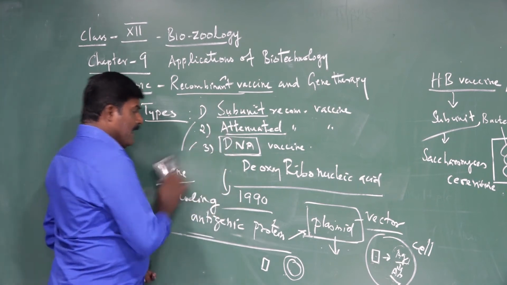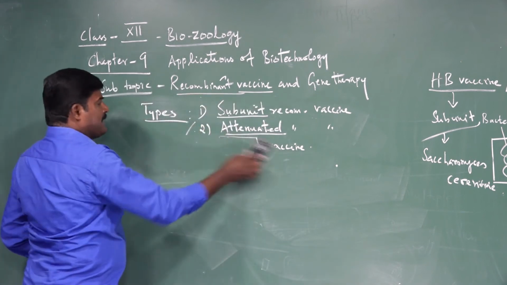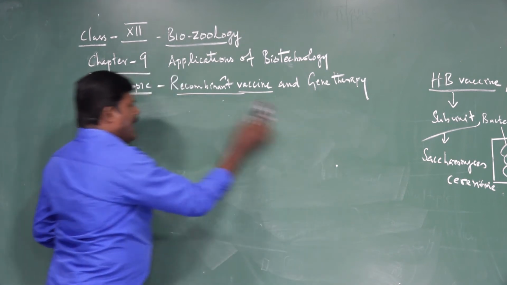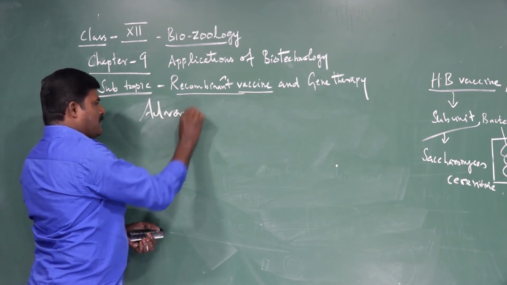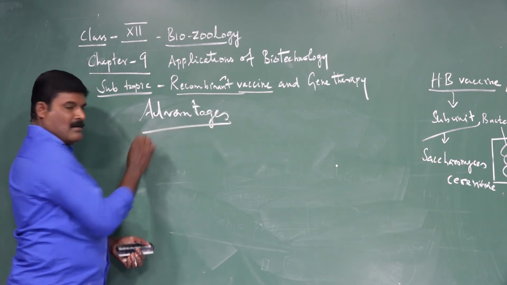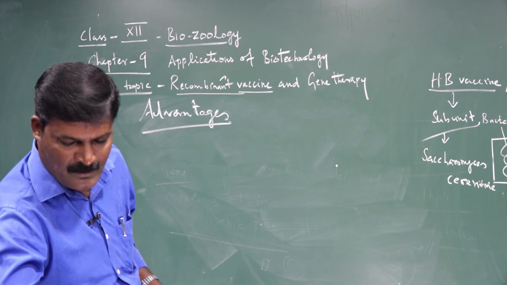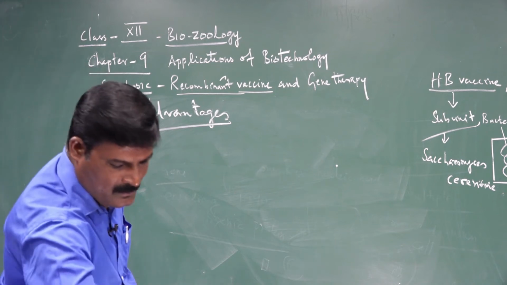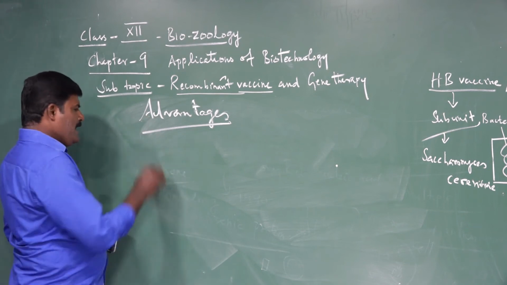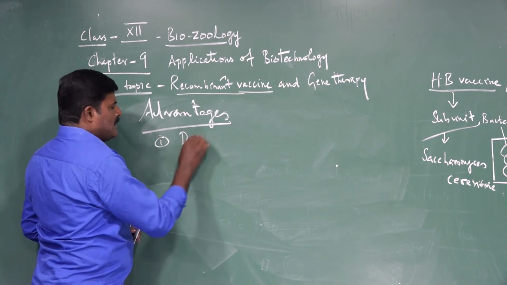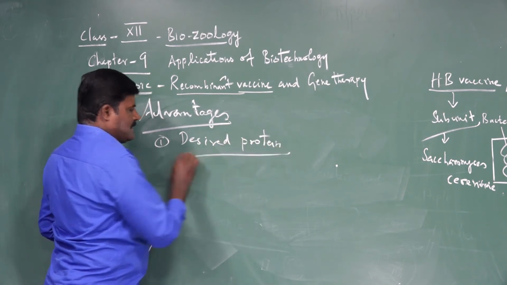Okay, there are three kinds of vaccine. These three kinds of vaccine have some advantages. What are the advantages? One, it produces desired, targeted proteins.